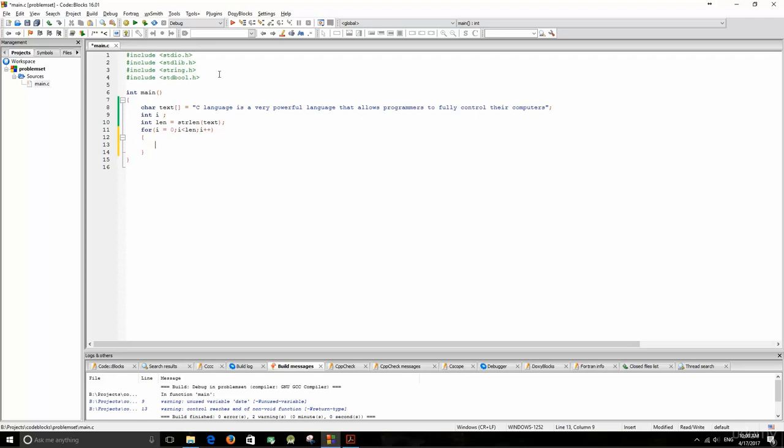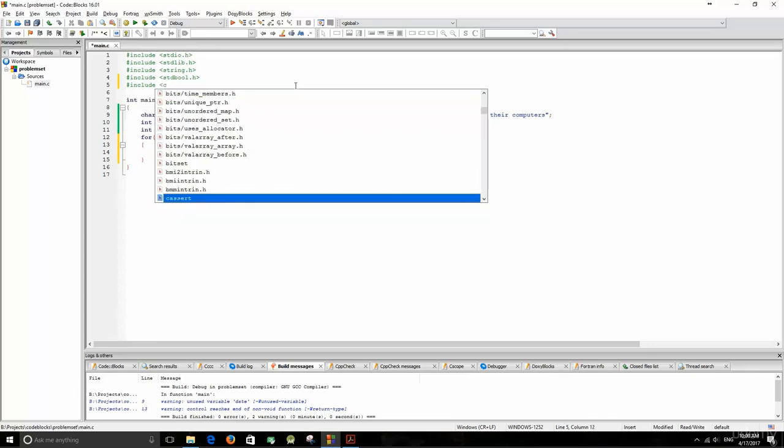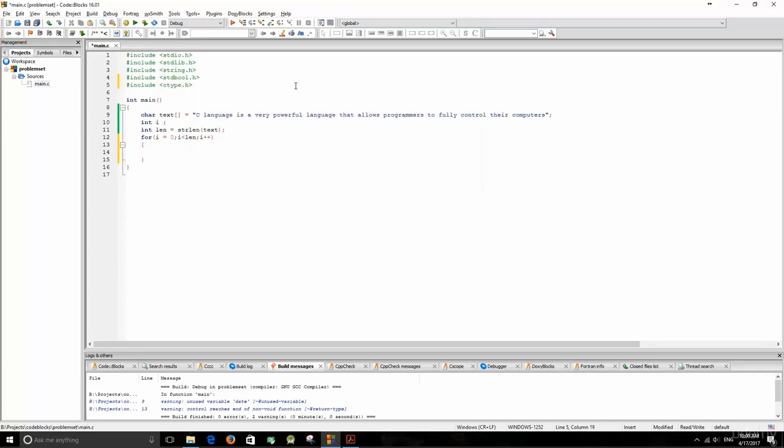So I'm going to include the ctype.h, which will allow us to access a function called tolower. So that tolower will get the character. So, first of all, let's extract the character from the string. So char c equals text of i.